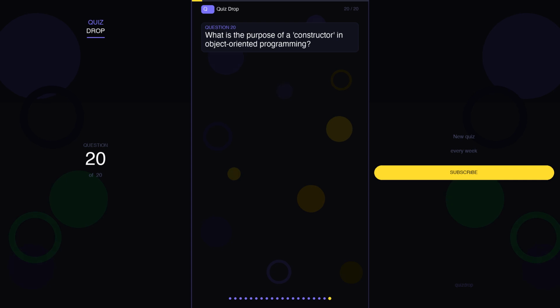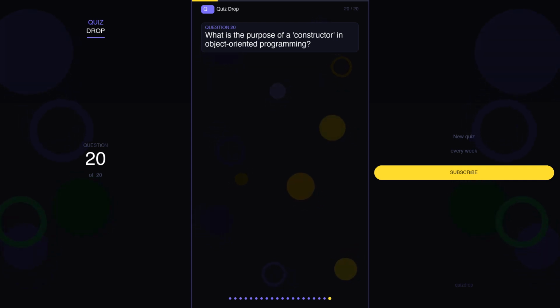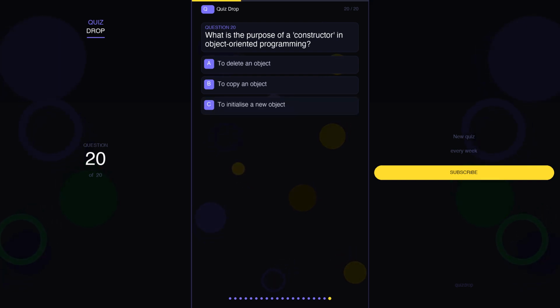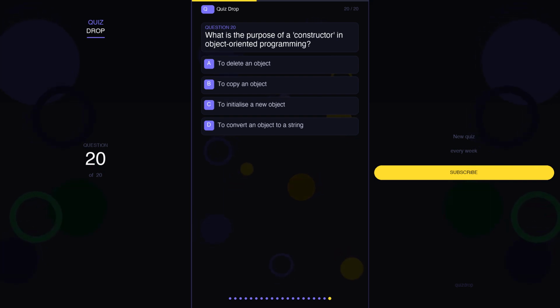Question 20. What is the purpose of a constructor in object-oriented programming? Your options are A. To delete an object, B. To copy an object, C. To initialize a new object, D. To convert an object to a string.